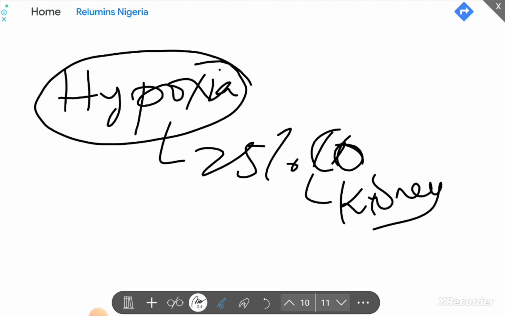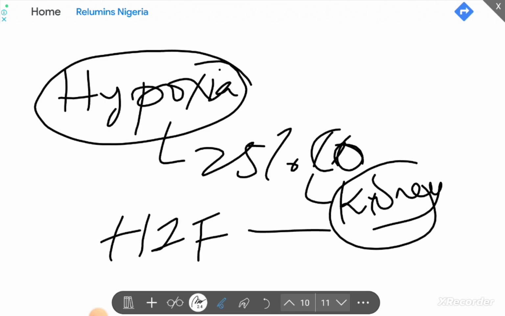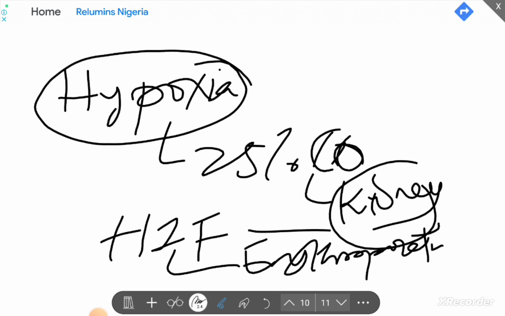that there will be genetic induction of hypoxia inducible factor, HIF, which will then cause erythropoietin secretion. So erythropoietin is produced mainly in the kidney in response to hypoxia. But then there are other non-renal sensors of erythropoietin. Okay, the liver as well can produce a little quantity of erythropoietin.